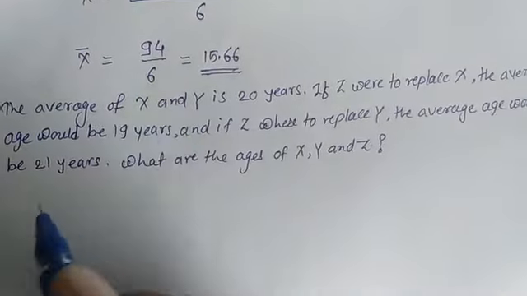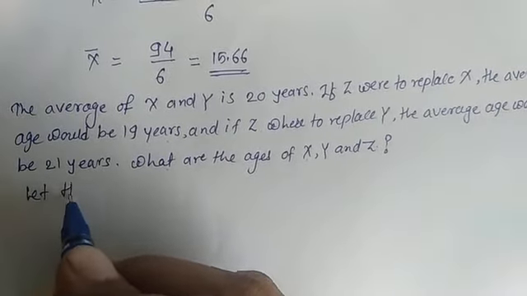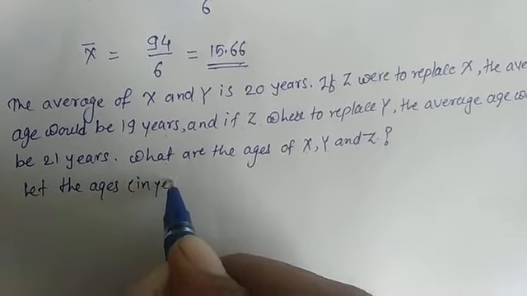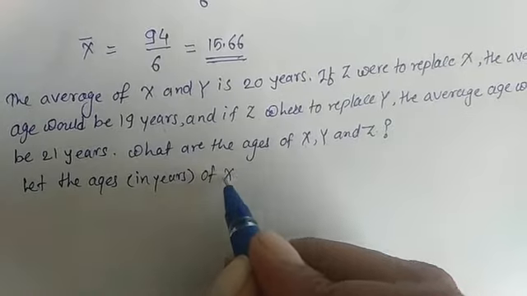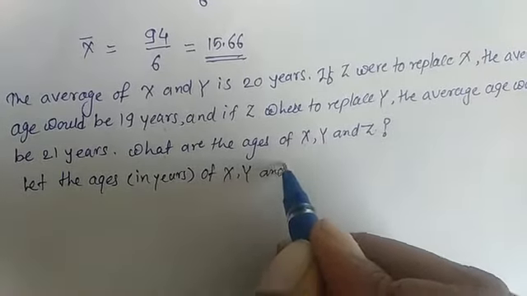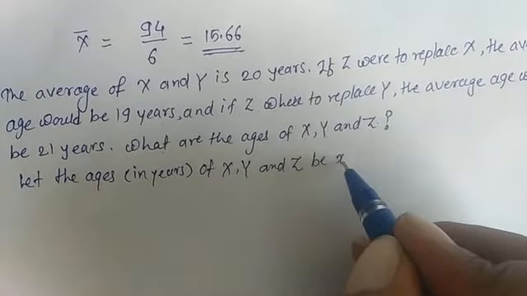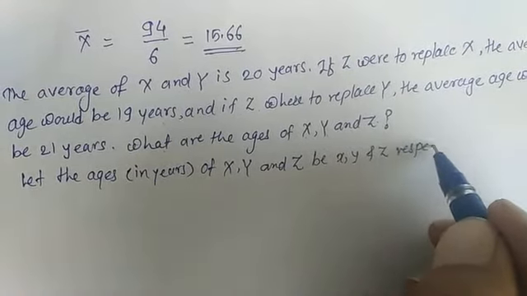Now here first consider, let the ages, in years, of x, y and z be x, y and z respectively.